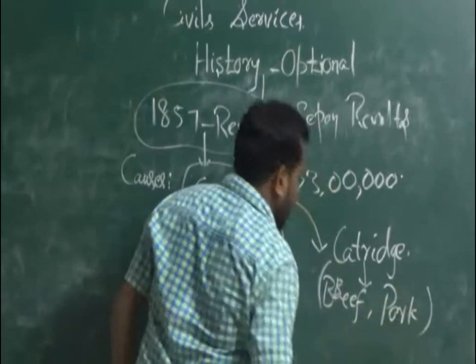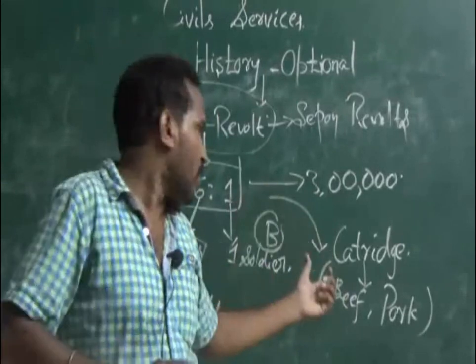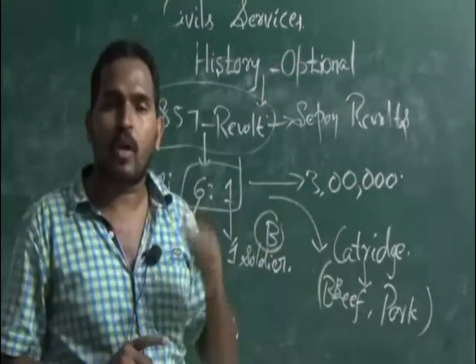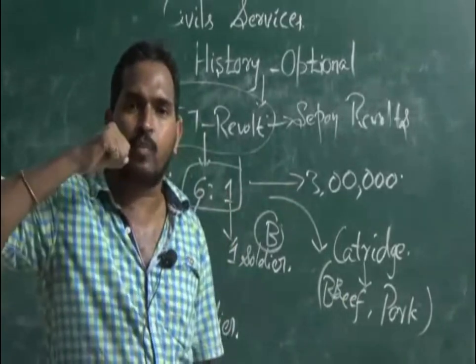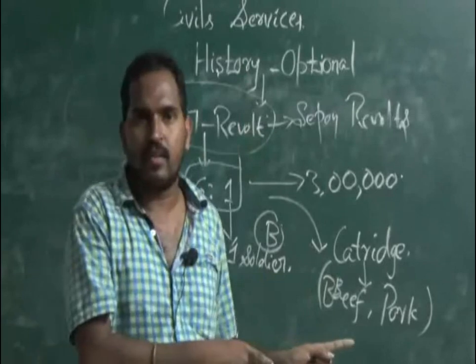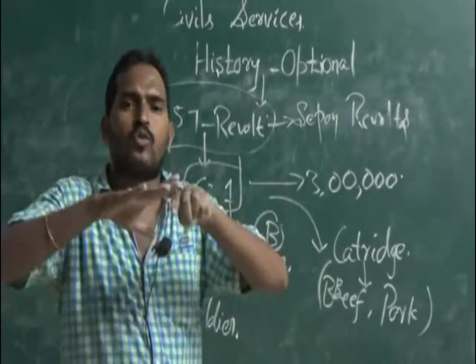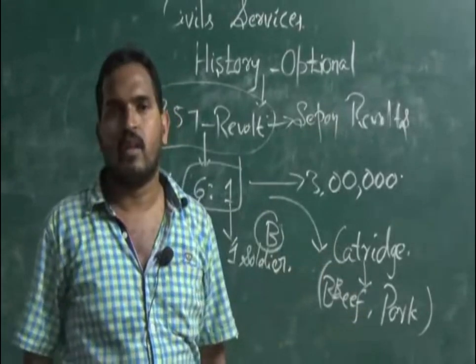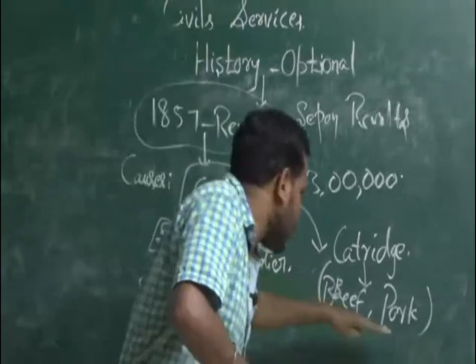Who spread this rumor, exactly, we don't know. It was spread by an unknown person. It spread to all the regiments and all the cantonments of the army.